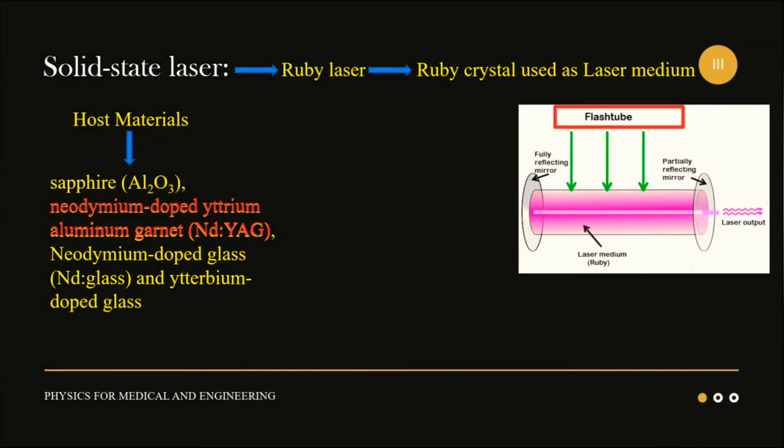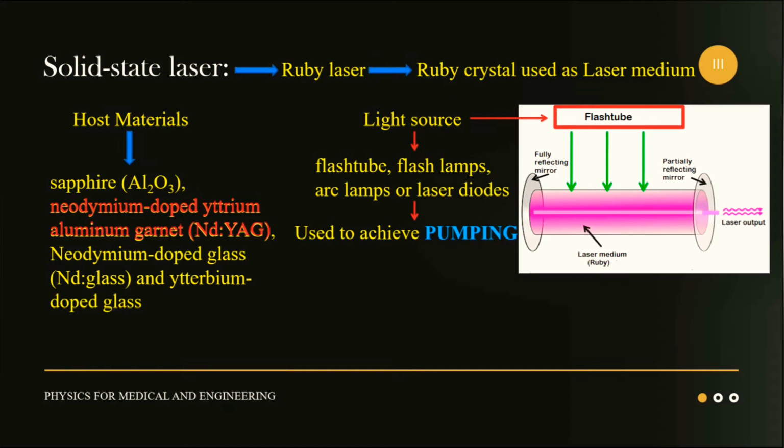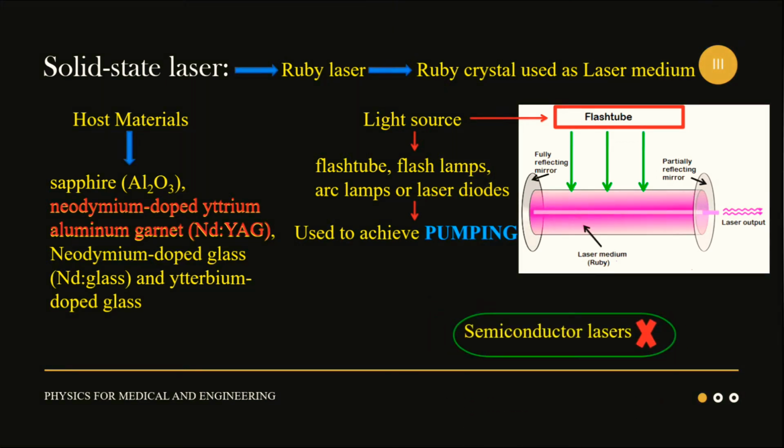In a solid state laser, light energy is used as a pumping source. Light sources such as flash tube, flash lamp, arc lamp or laser diode are used to achieve pumping. Semiconductor lasers do not belong to this category because these lasers are usually electrically pumped and involve different physical processes.